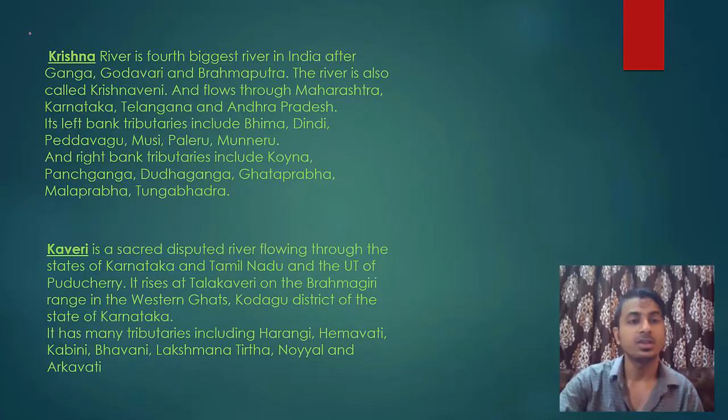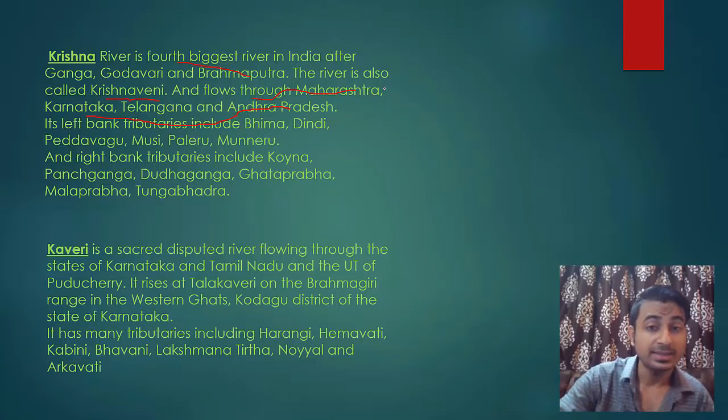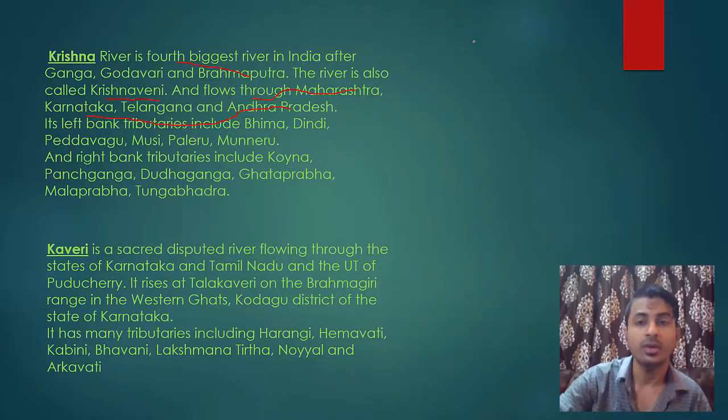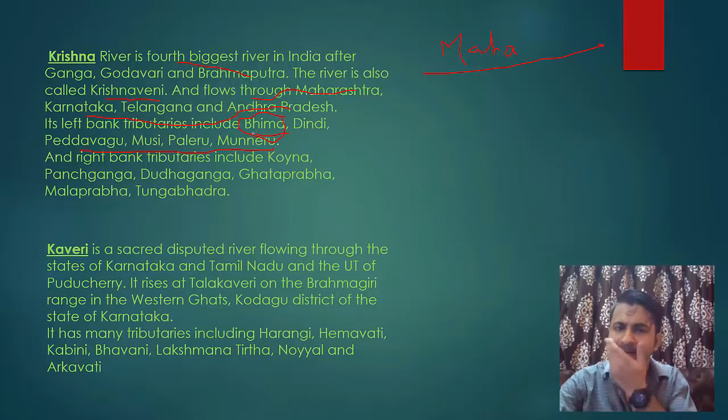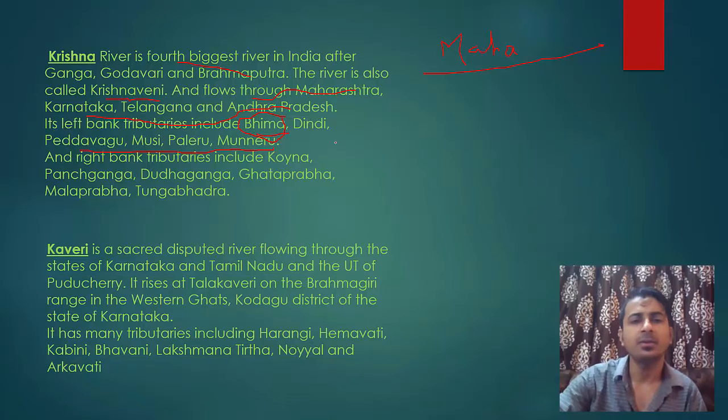Moving on, Krishna River, it is the 4th biggest, also known as Krishnaveri, and flows through Maharashtra, Karnataka, Telangana and Andhra Pradesh. It arises in Maharashtra in Mahabaleshwar. Few of you might know this place, Mahabaleshwar. It is a tourist spot, a picnic spot in Maharashtra. So its left bank tributaries are Bhima, Dindi, Pedavaru, Musi, Paleru, Moneru. Bhima is a famous river, so you can remember it. And its right bank tributaries are Koyna.